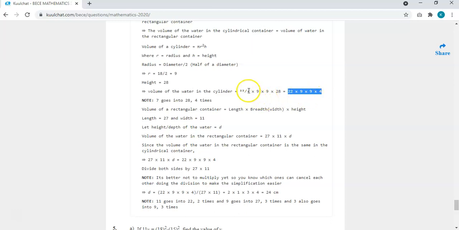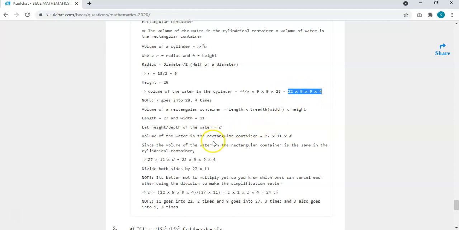And you can simplify. 7 goes here, 1 goes into 28 4 times. So you can have it like this. And I advise you not to simplify yet. Leave it. If you multiply, the number becomes big, so simplification becomes difficult. So you leave it this way.